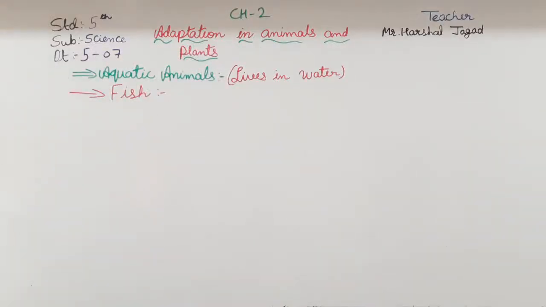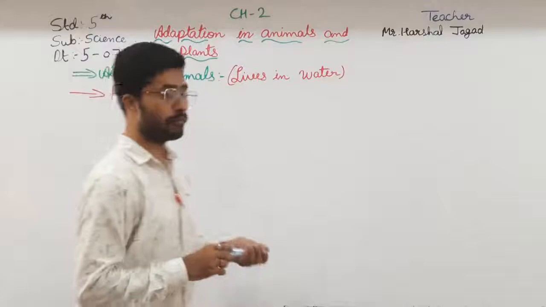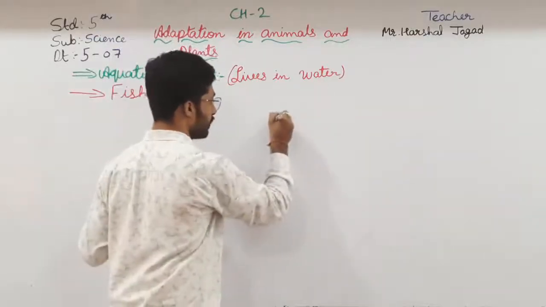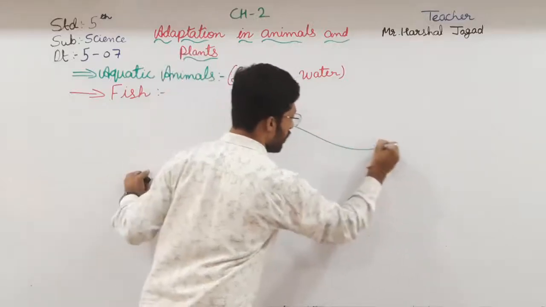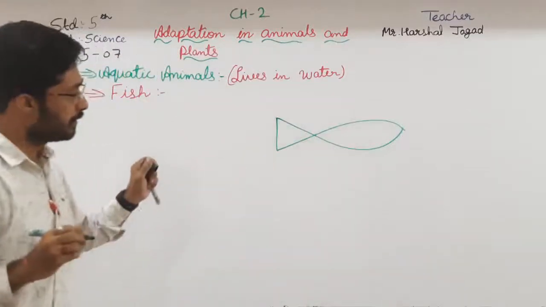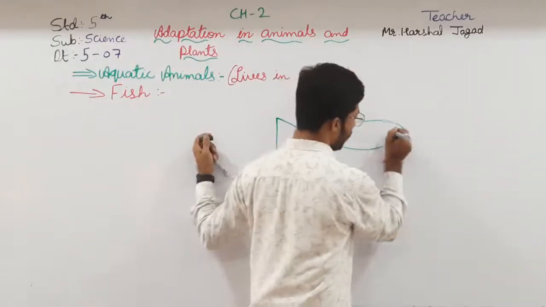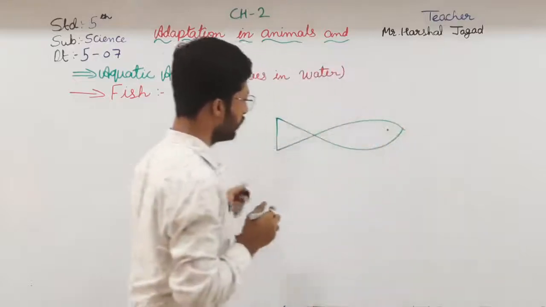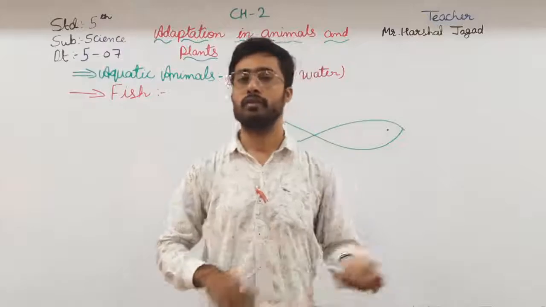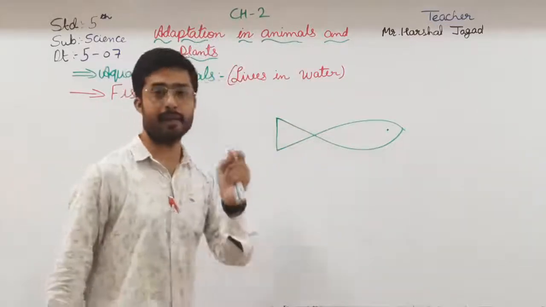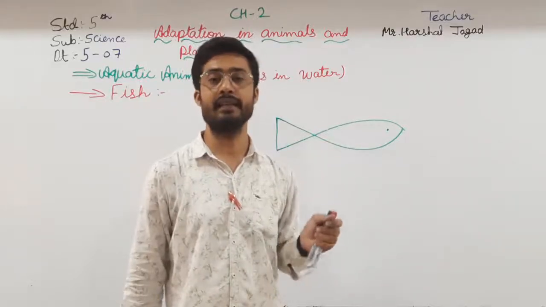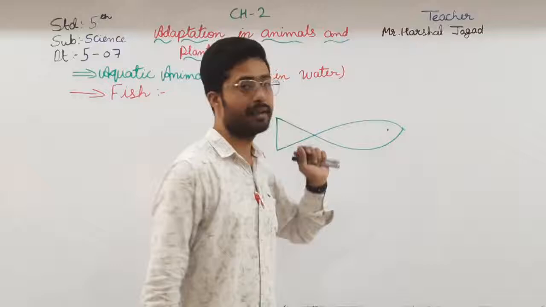Okay, so usually the fish have a body. What body they have? I am just drawing. This is like a structure of fish or a body you can see over here. So this is the body structure of the fish. So why is it like this? It is like a boat structure. So they can move easily in the water. So they have a body like this.